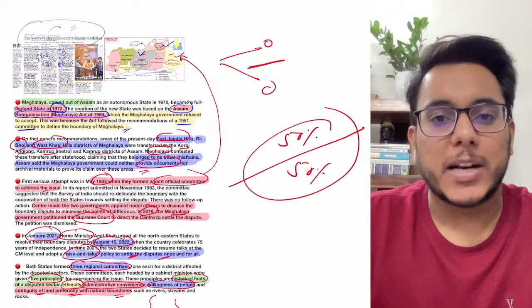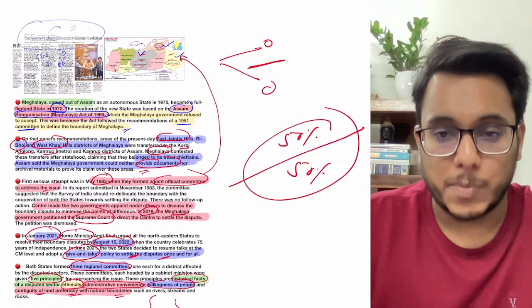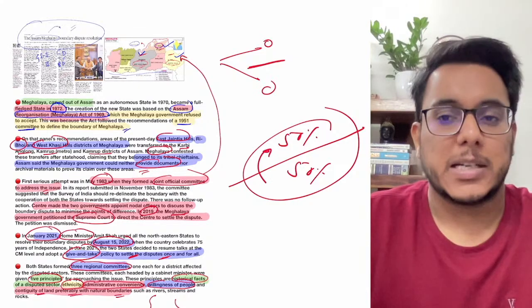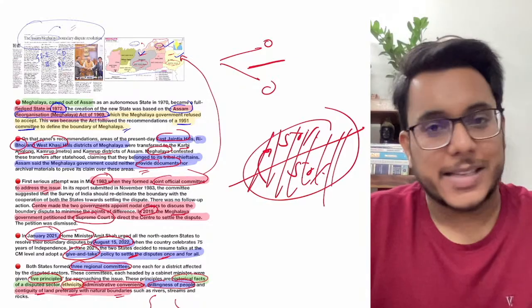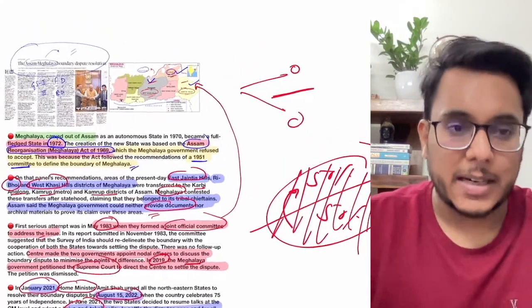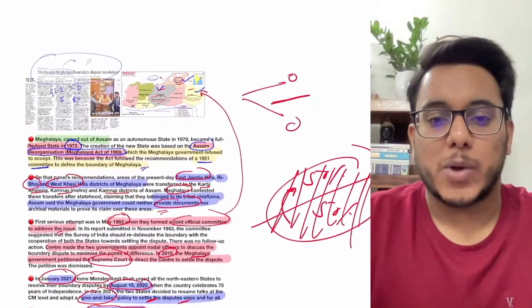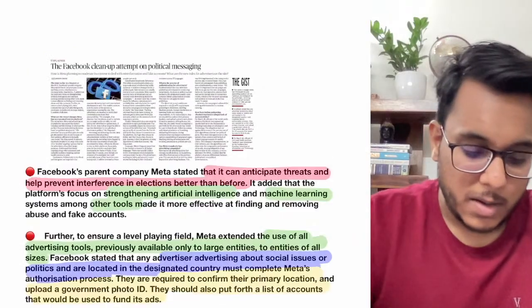But everybody is not happy with this. Certain groups in Meghalaya asked why this 50% part has been given, saying this entire region belonged to Meghalaya, and the same thing is being felt by certain groups in Assam also. So this is what has happened in this article. I hope you have understood it, and now we'll move to the next article.